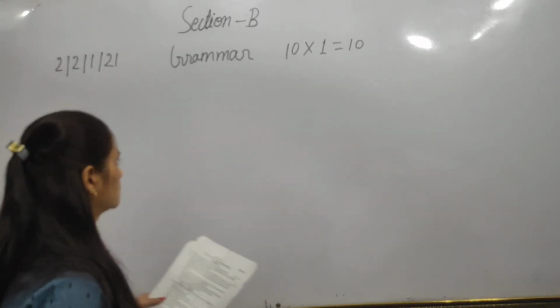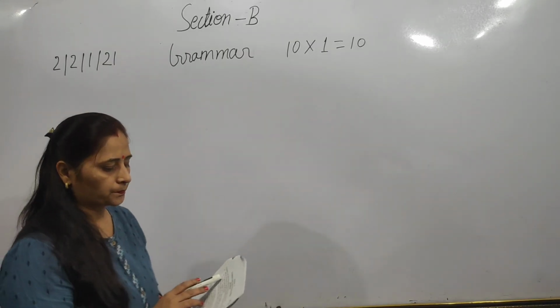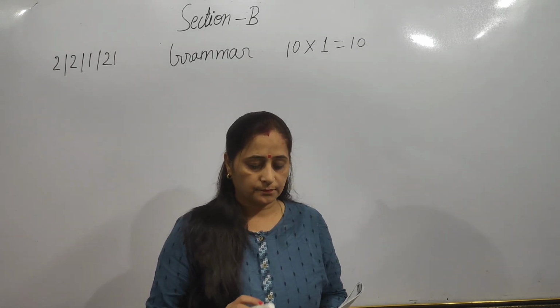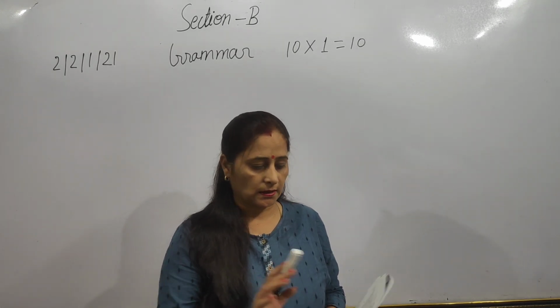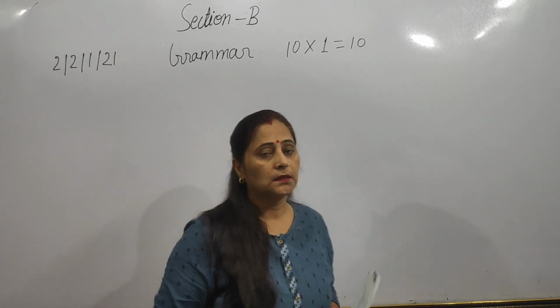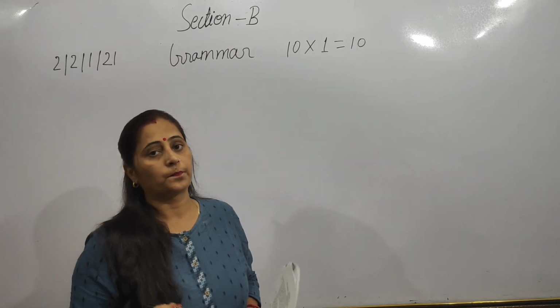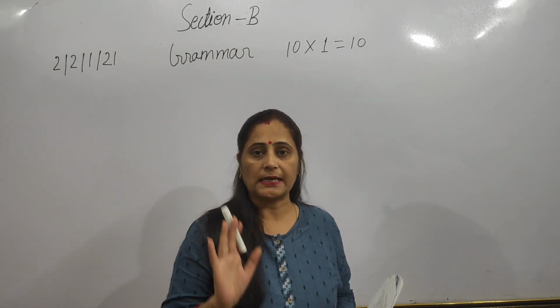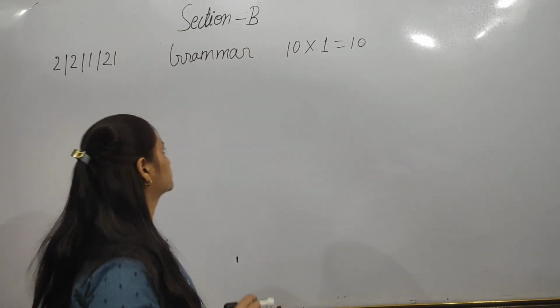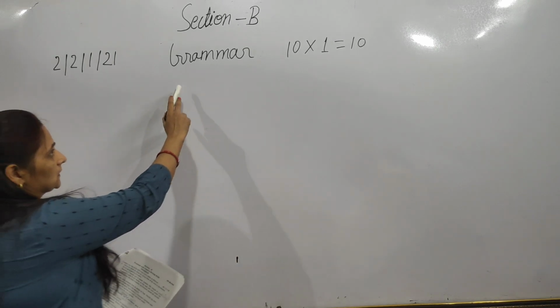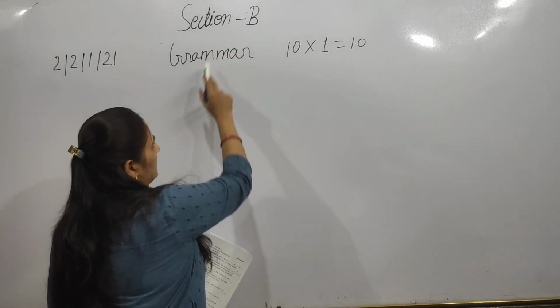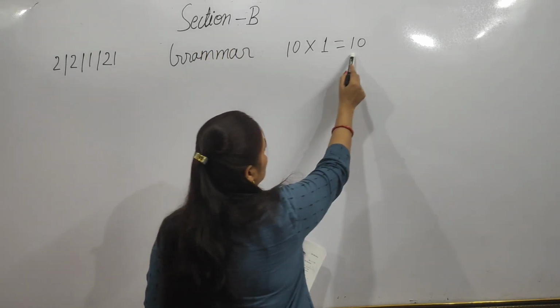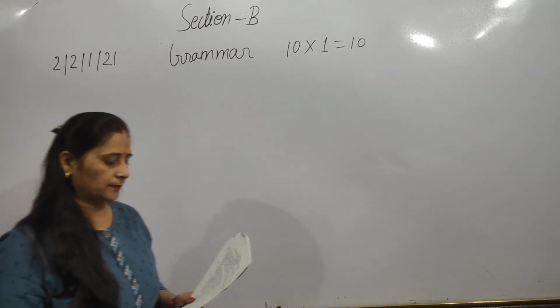As you all know, there are 12 questions in this grammar part, and you have to solve only any 10. So in section B, the grammar part, for 10 marks, you have to attempt 10 questions.